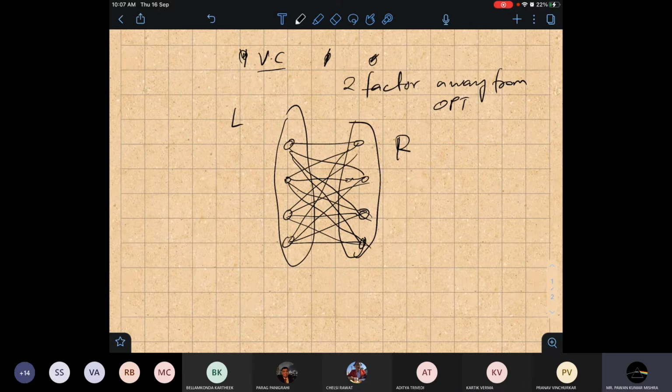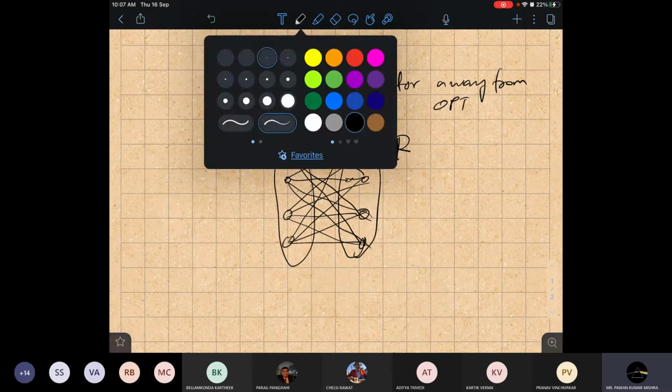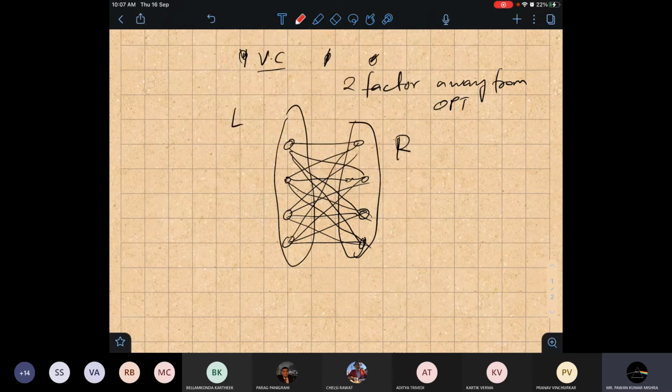Can anyone say? If we find a maximum matching, we can have only 4 edges. These 4 edges are the maximum matching.